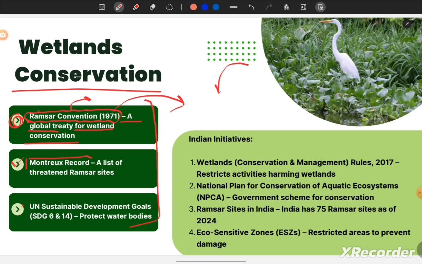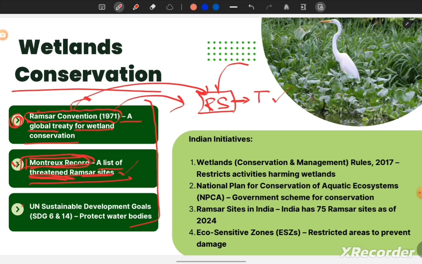The next is the Montreal Record, a list of threatened Ramsar sites. The Ramsar Convention designates some wetlands or water bodies as Ramsar sites. These are important wetlands for the ecosystem or the environment. But out of all these Ramsar sites, there are some which are really threatened and need immediate conservation, otherwise they are going to become extinct or dry up. There is a huge threat to them. So the Montreal Record is a list of threatened Ramsar sites which need immediate conservation efforts.